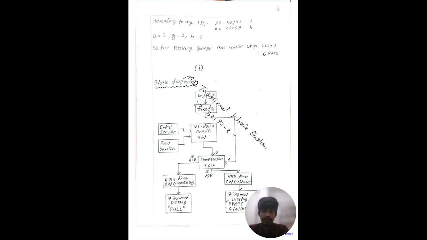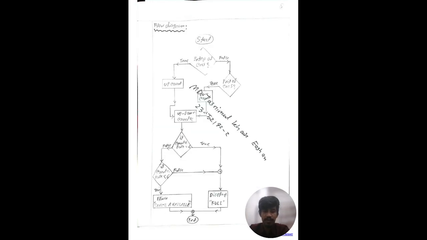Now the values from the counter and keypad are connected to a comparator, which makes a comparison between them. If the counter value and the keypad value are equal, or the counter value is greater than the keypad value, it's going to show full on the display. And if the keypad value is greater than the counter's value, it's going to show space available on the display.